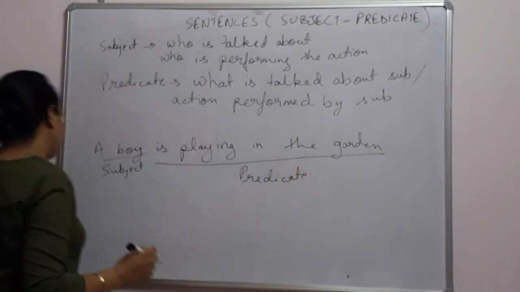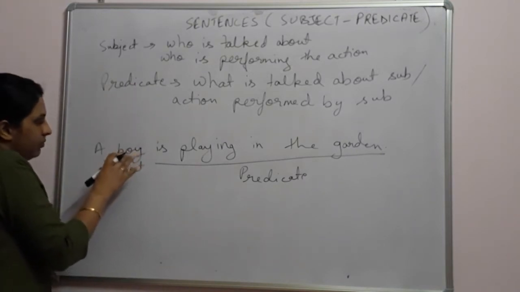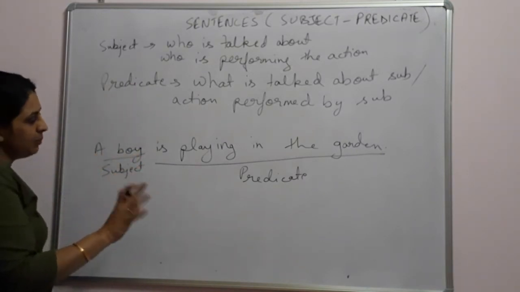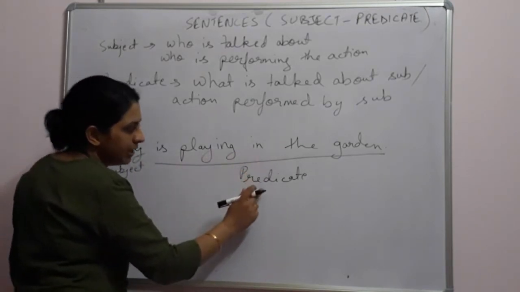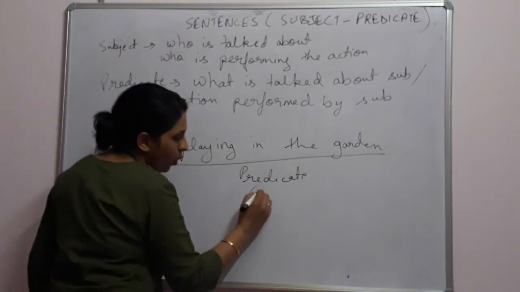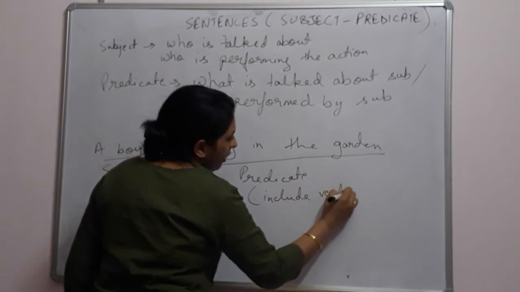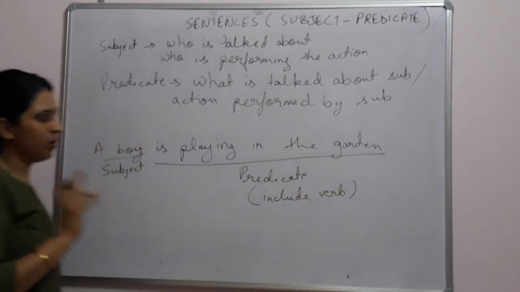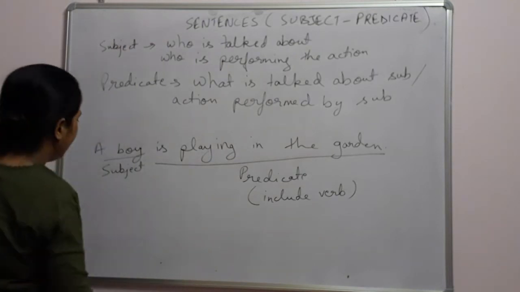Okay. Whatever is talked about the subject, whatever our subject is doing, that is the predicate. So here the boy is playing in the garden. This whole is the predicate. One thing is important about the predicate, that it will always include a verb. It is a very crucial part of the predicate. It will always have a verb in it. Okay, you know now what the predicate is.